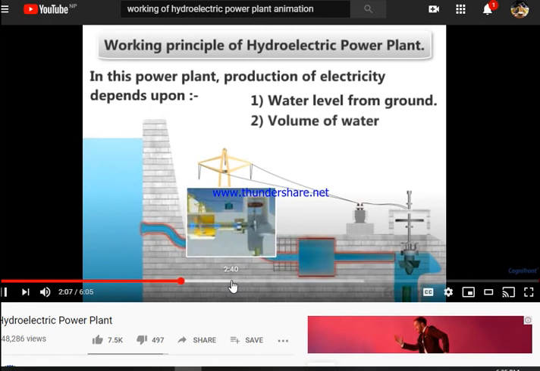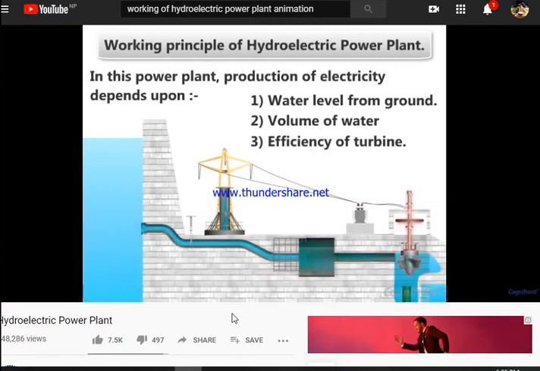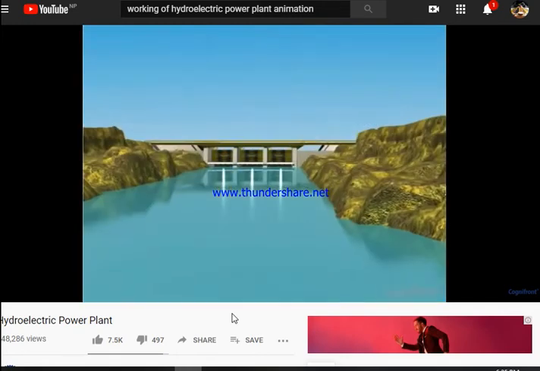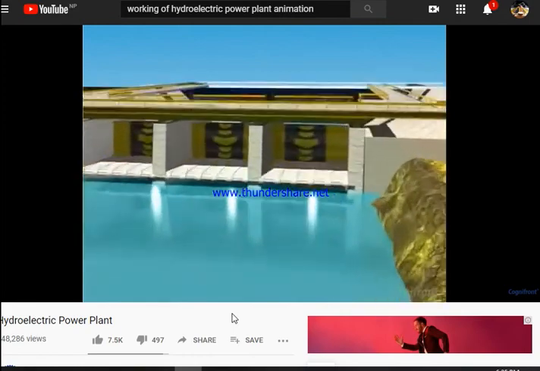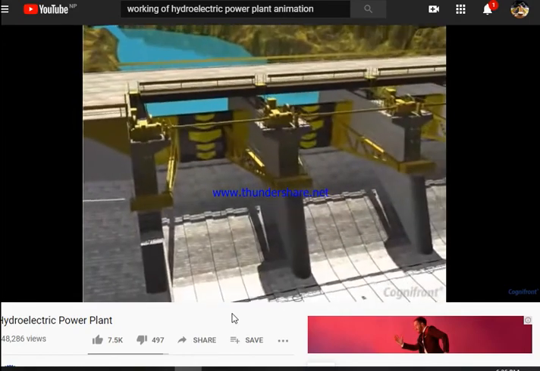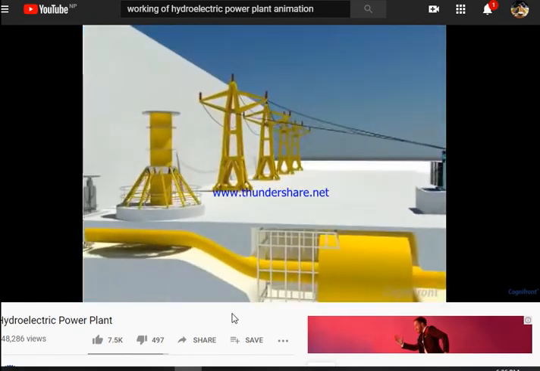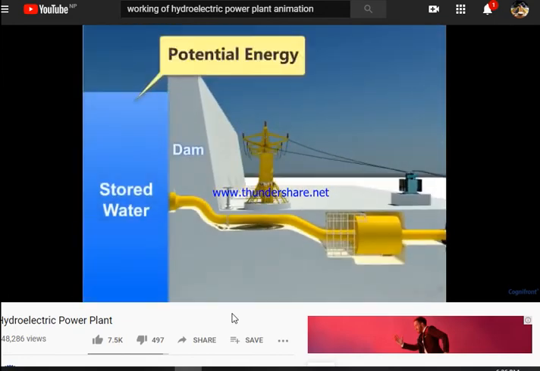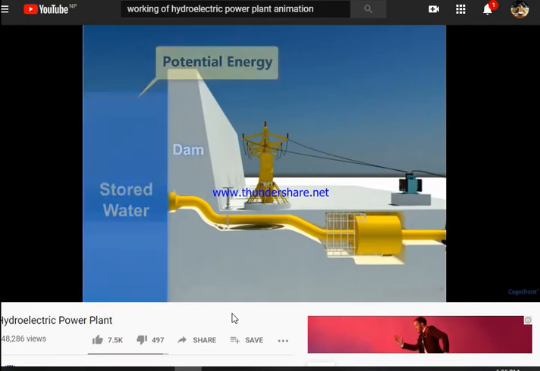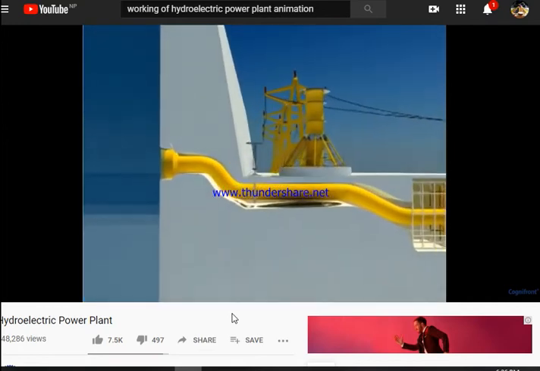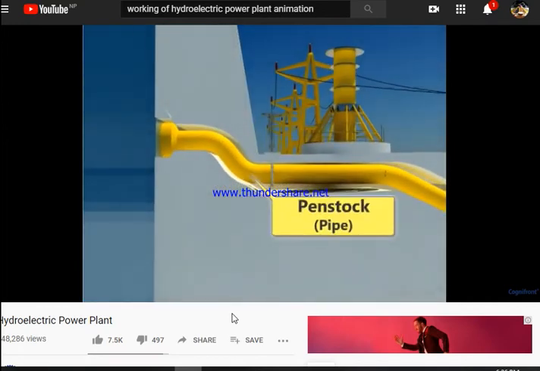The height of the water from ground level, volume of the water flowing per unit time, and efficiency of the turbine. Hydroelectric power plant requires a water reservoir. So these plants are constructed near big dams. Water stored in dams has potential energy.